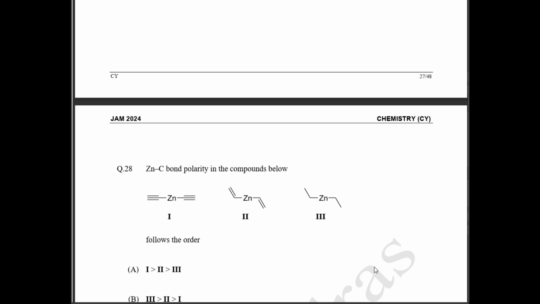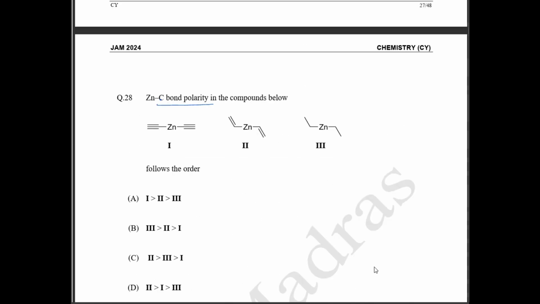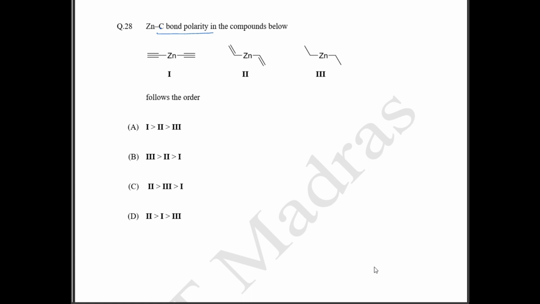Okay, they have asked about the carbon bond polarity in the compound. So here you have almost the same number of carbons, and here you have an alkyne, an alkene, and then an alkane. So the variation is that here you have sp hybridized carbon, this is sp2 hybridized carbon, and this is sp3 hybridized carbon. So here they have asked about bond polarity.